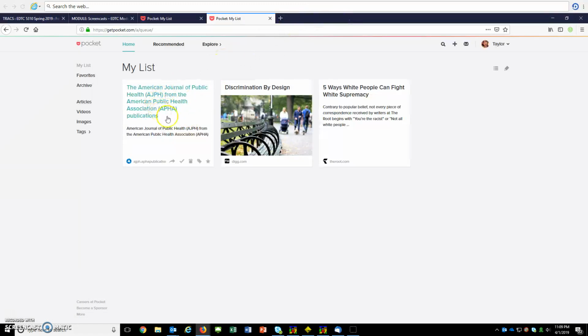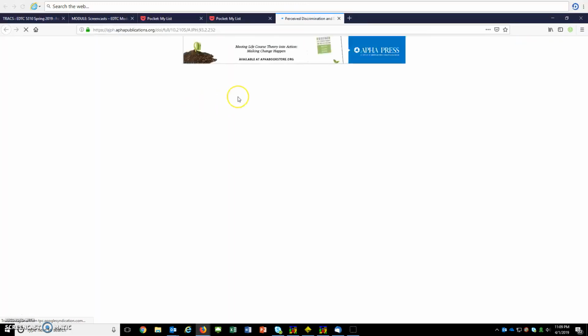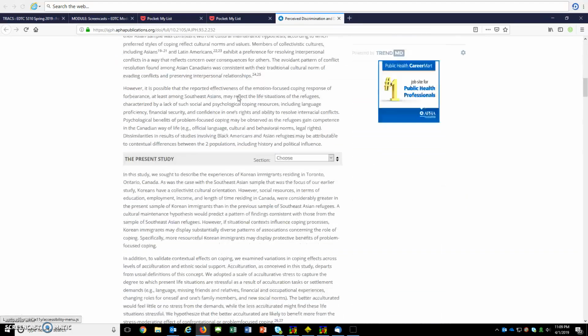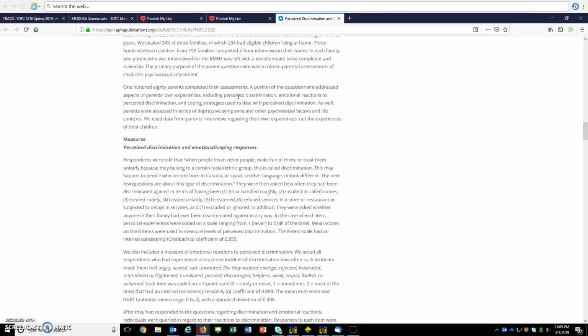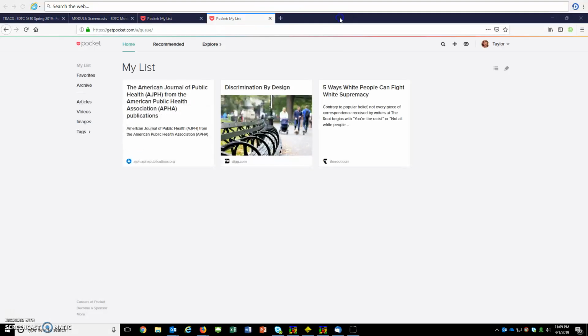And if you don't believe me, I will show you. This is where you were. This is what you were on. So it definitely is a good tool to use. You do not have to use it for blogs, as I had mentioned. You do not have to use it for articles or anything like that. You can use videos or anything that you find useful.